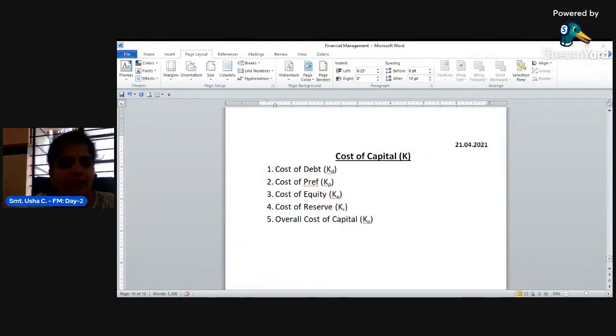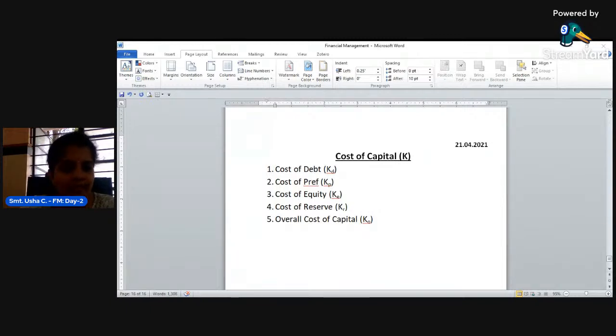So in order to pay a fixed rate of interest, what must the company do? They have to utilize that amount of debt capital in the business. From the profit, whatever return they get, they can make the payment on the debt capital. In a similar way, the cost of debt: what is the cost for the debt? Interest. So the interest amount which the company must earn by utilizing debt capital is called cost of debt. There are problems, and we can discuss and solve the problems relating to cost of capital.